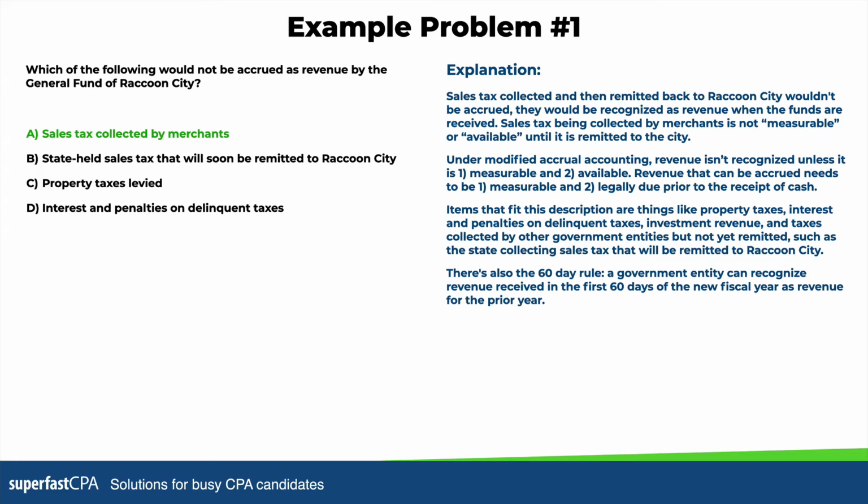Now there's also the 60-day rule, and this just adds on to this part about being legally due. So if something is legally due within the current period, they can count that as revenue. But also if they expect to receive it within the first 60 days of the next fiscal period or the next fiscal year, they can count that as revenue for the prior year.